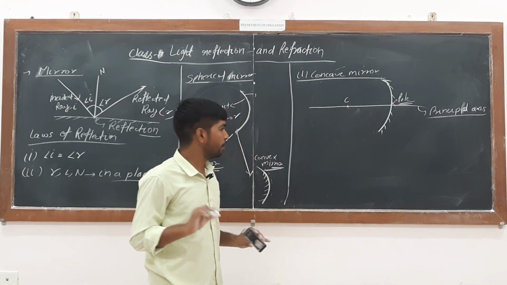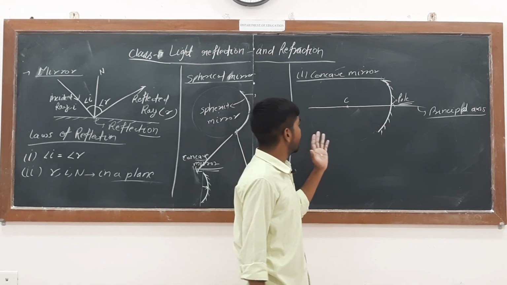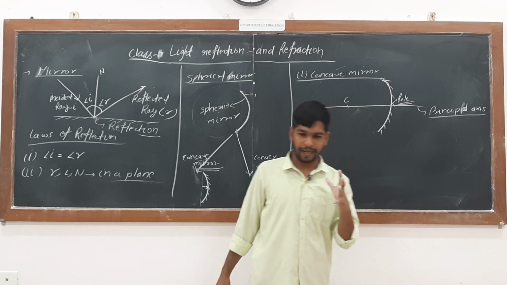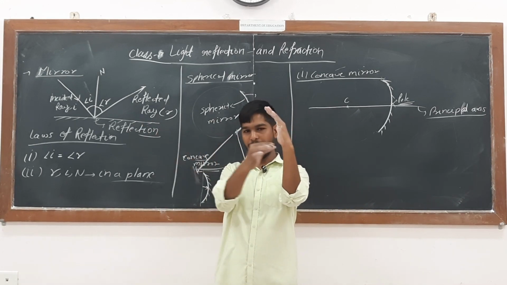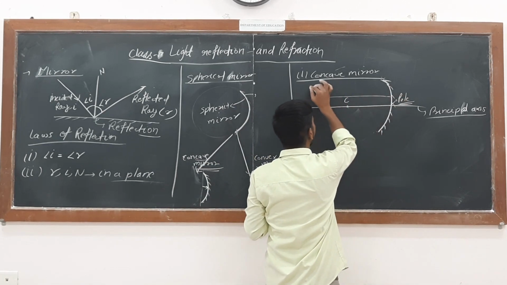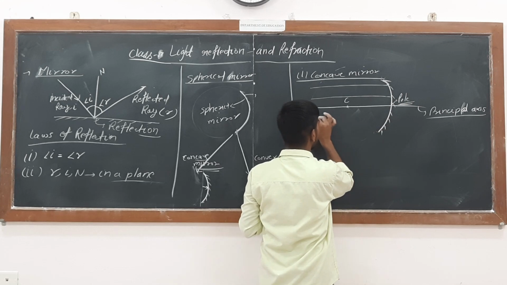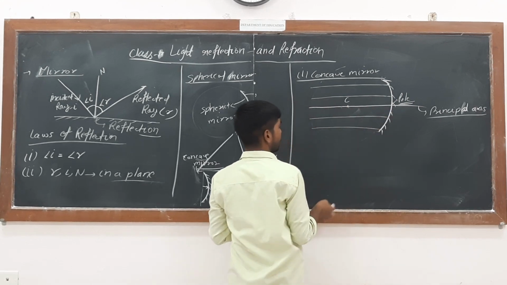Now we will study one more. There are five numbers. To study that, I will pass a line parallel to this. Like if I consider this sphere, I will pass a line parallel to it. So it will look like this. One line comes here, one line comes here. These are parallel to this principal axis, this line.